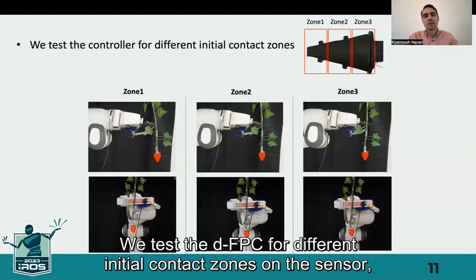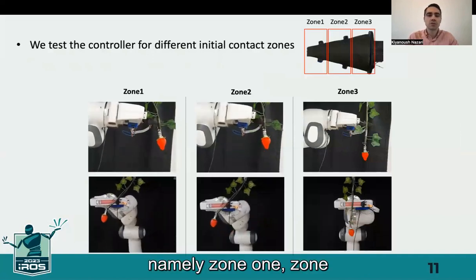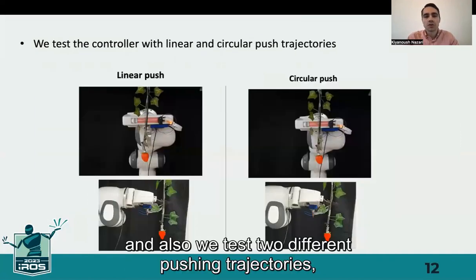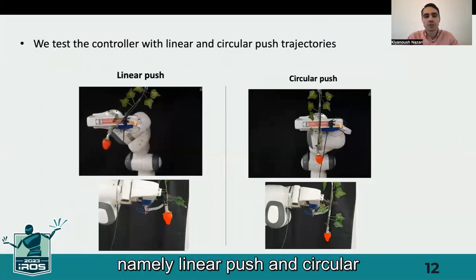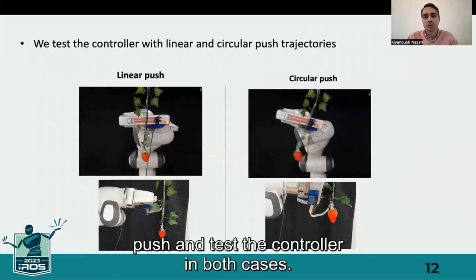We test the DFPC for different initial contact zone on the sensor, namely zone 1, zone 2, and 3, and show its effectiveness for all zones. And also, we test two different pushing trajectories, namely linear push and circular push, and test the controller in both cases.